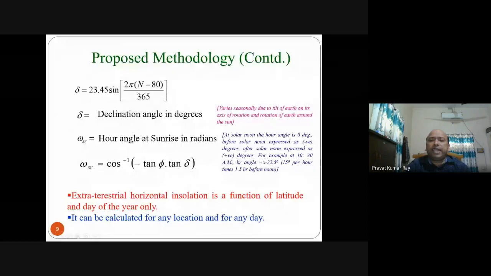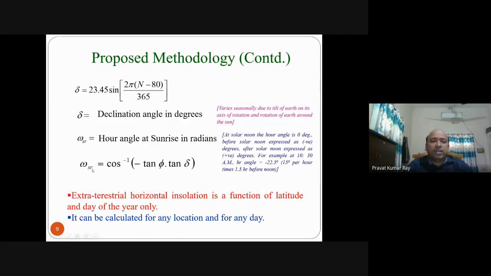For example, at 10:30 a.m., the hour angle is minus 22.5. How? Because it is 15 degrees per hour times 1.5 hours before noon. 10:30 means 1.5 hours before noon. If noon is taken as 0, then before means minus, and 15 degrees per hour is taken. So for 1.5 hours, 15 plus 7.5, that is 22.5. So the hour angle is minus 22.5. In this way, find the hour angle.